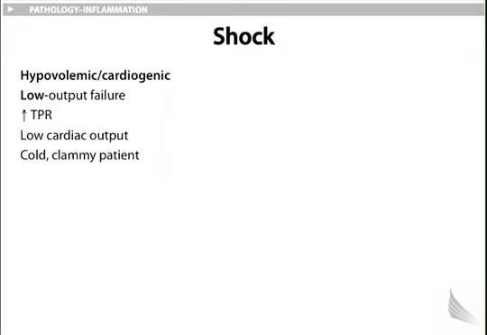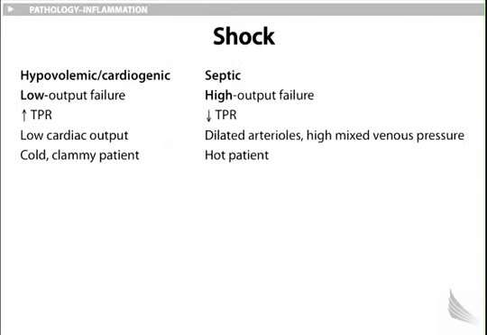There is low cardiac output, cold, clammy patient. In septic shock, because of infection, possibly gram-negative organisms, there's high output failure. There is vasodilation, decreased TPR, dilated arterioles, high mixed venous pressure, hot patient.